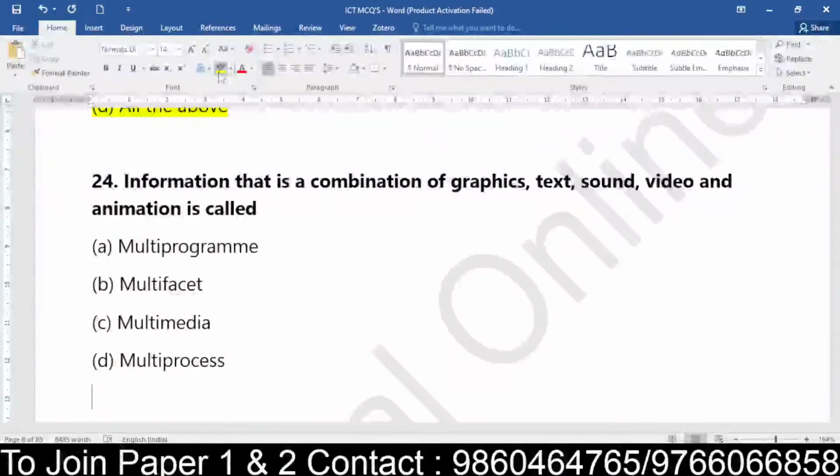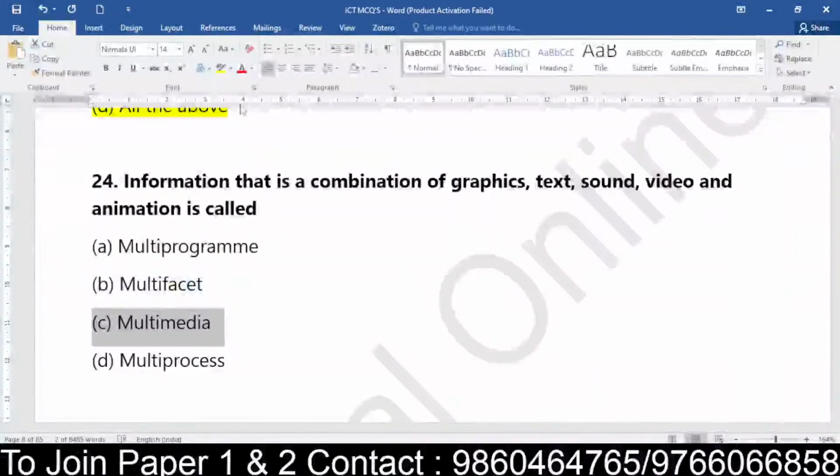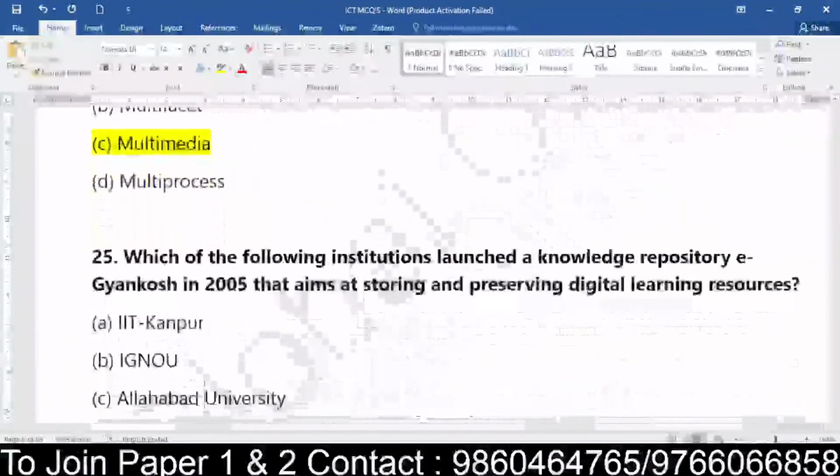Yes, very good. Poonam, be careful. Yes, others are going right. So information that is a combination of graphics, text, sound, video, animation is called multimedia. It is known as multimedia. Great. So here comes the last question for the day.